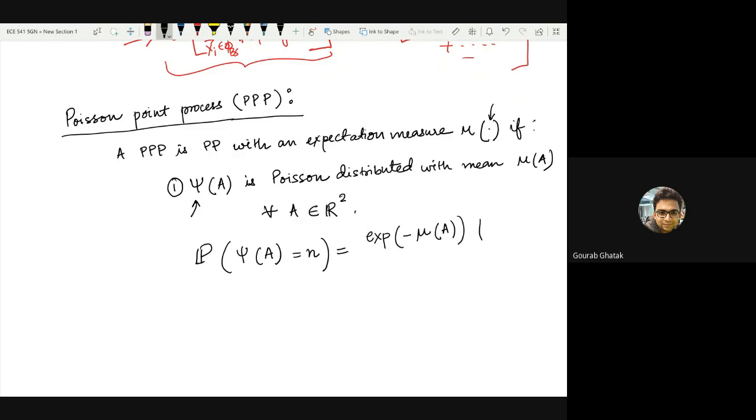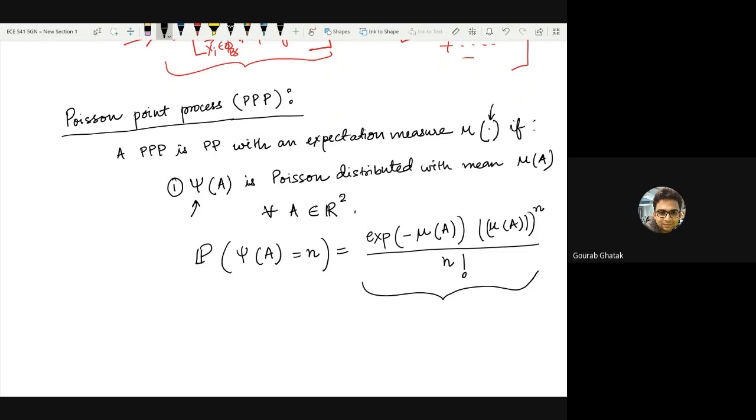Mu of A to the power n by n factorial. So this is not something which I am coming up with right away. This is simply the Poisson distribution. So what does the Poisson distribution say?